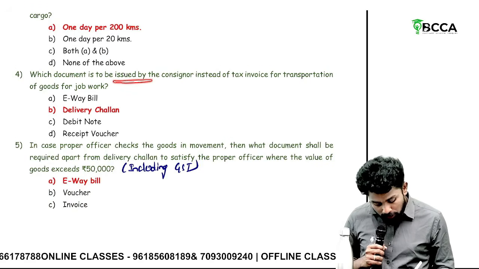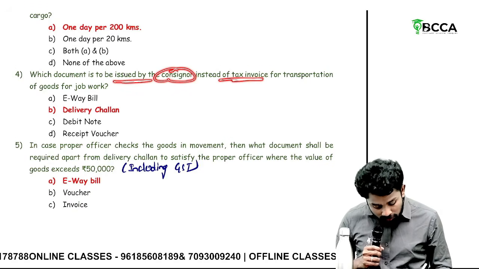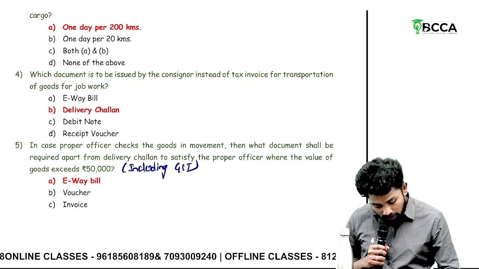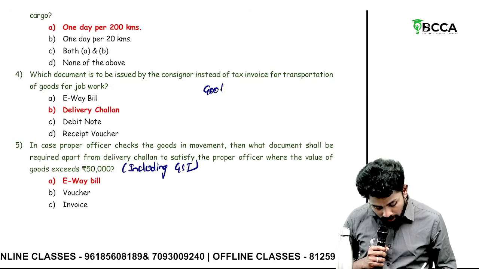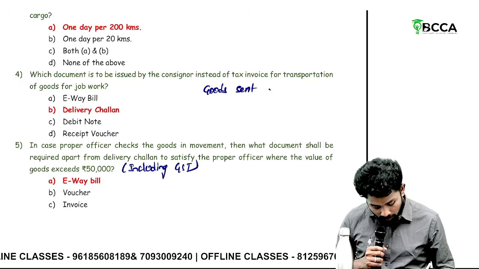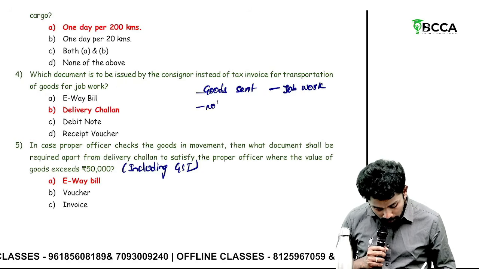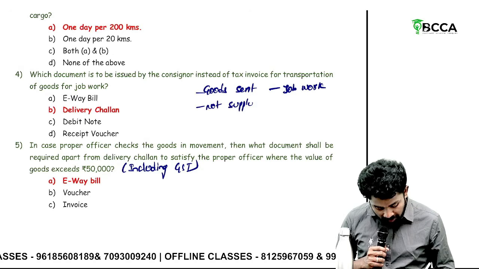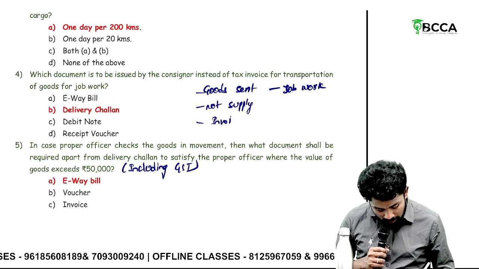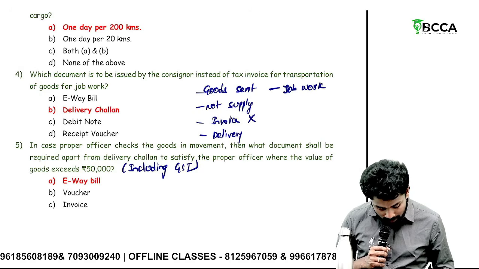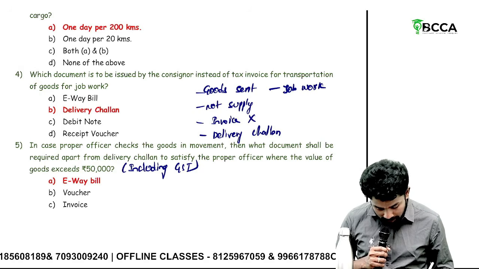Which document is to be issued by the consignor instead of a tax invoice for transportation of goods for job work? So, when goods are sent for job work, it is not a supply. Since it is not a supply, an invoice is not there. Then what is to be raised? A delivery challan shall be raised.